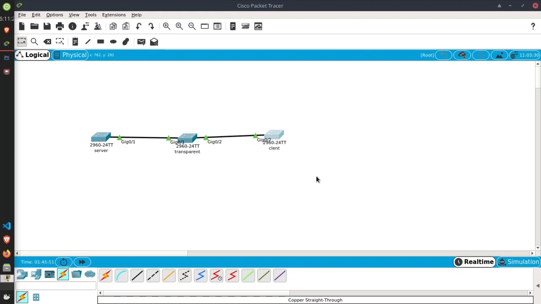We need to configure our VLANs in server mode. As you can see, our first device is server mode. Actually, server mode is the default mode, so we don't need to configure our first device to be in server mode. Our VLANs configured in server mode will be sent to the switch which is configured in client mode.